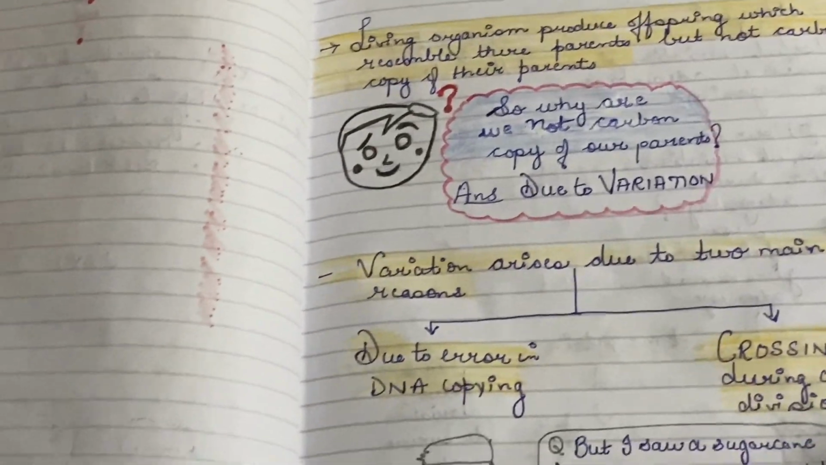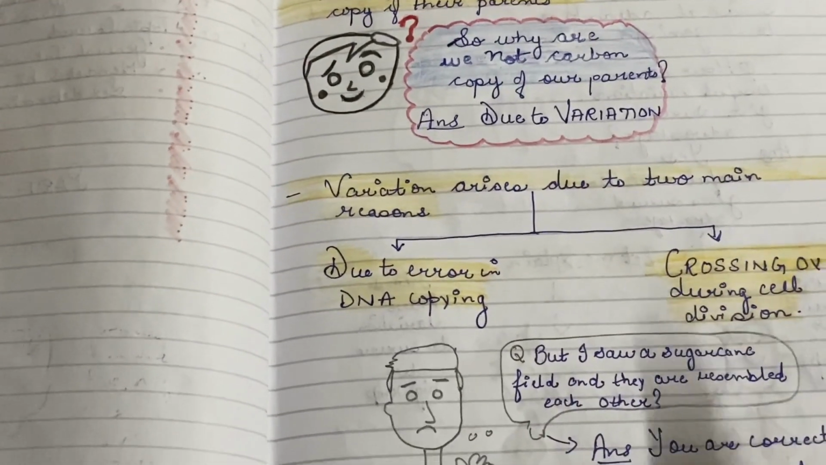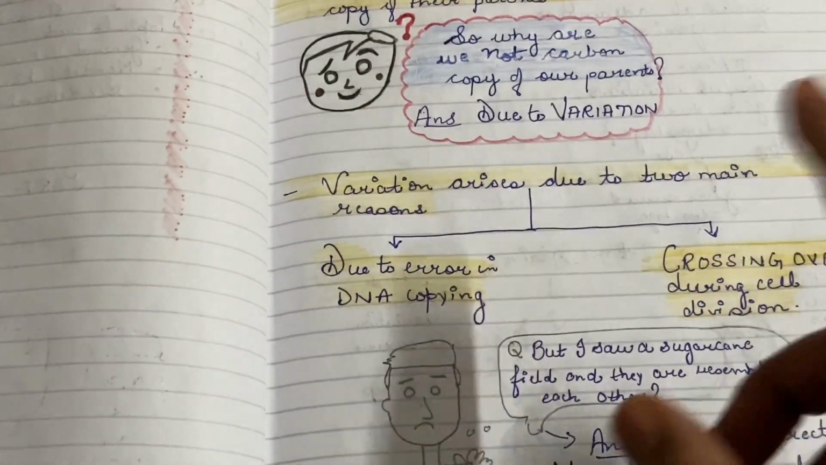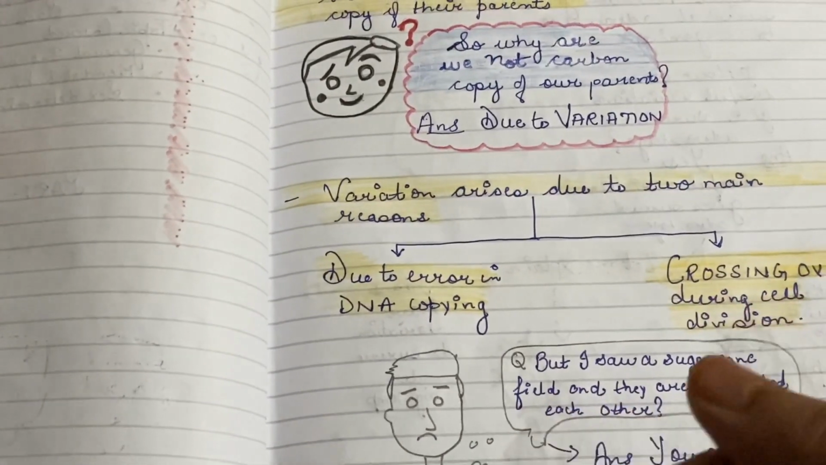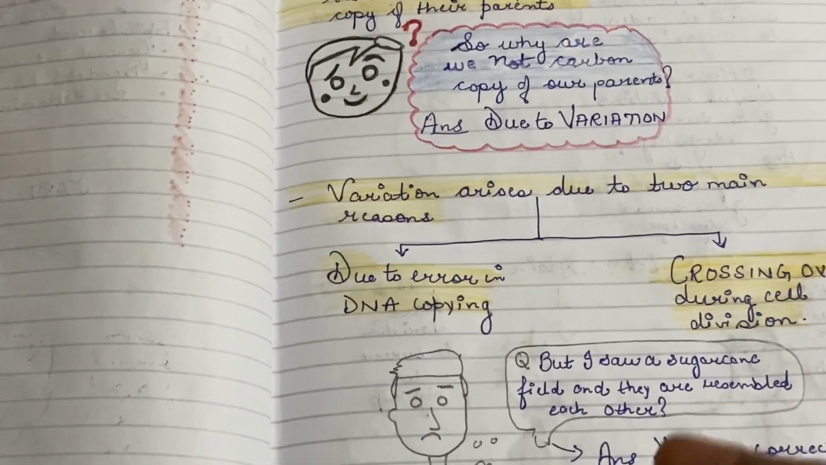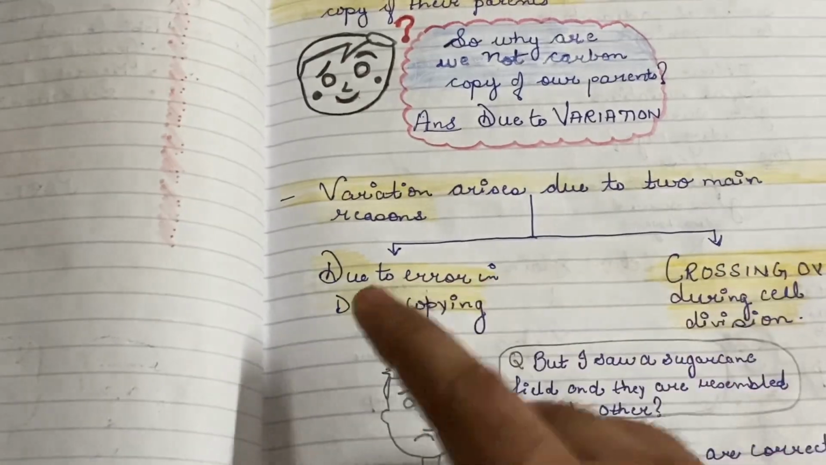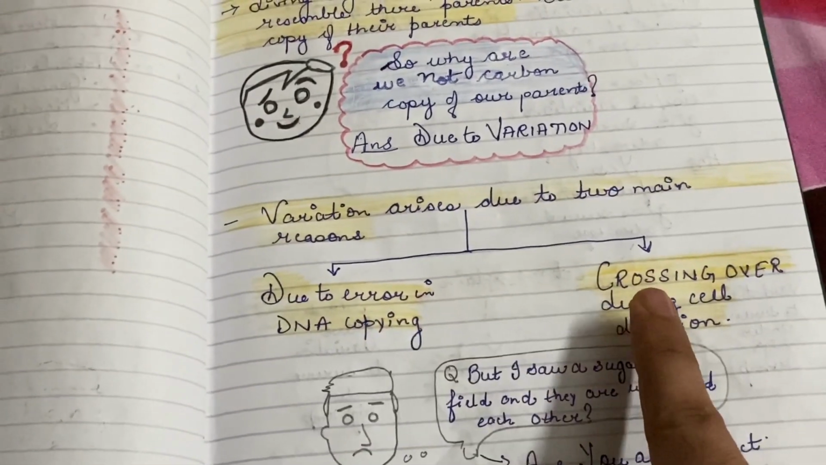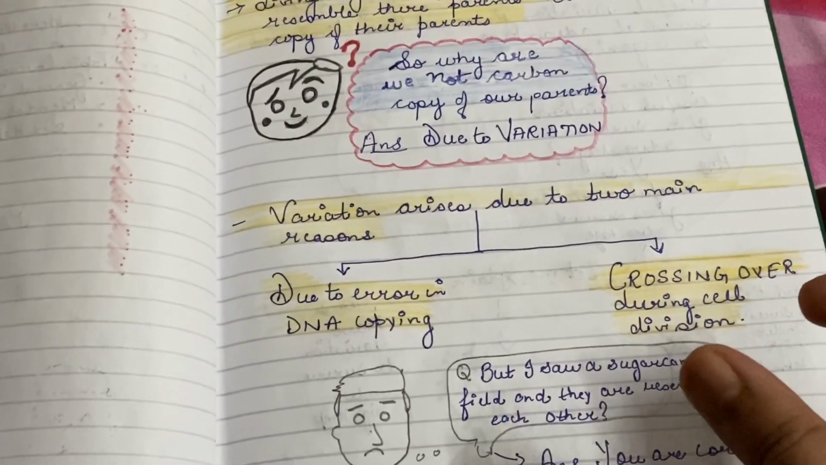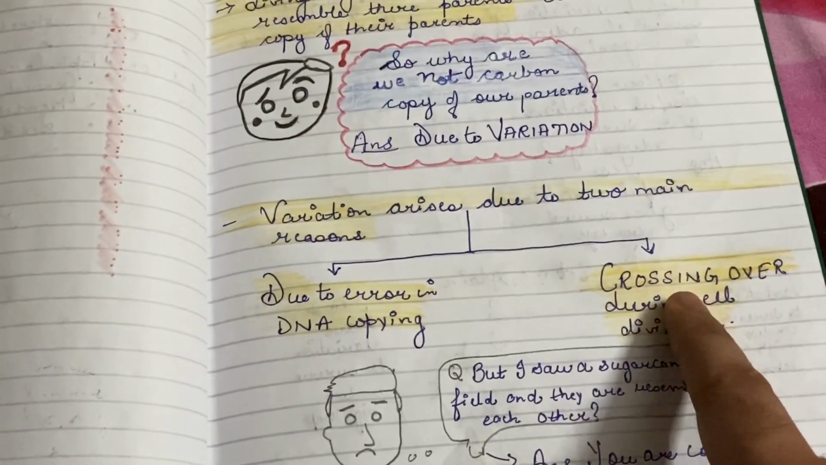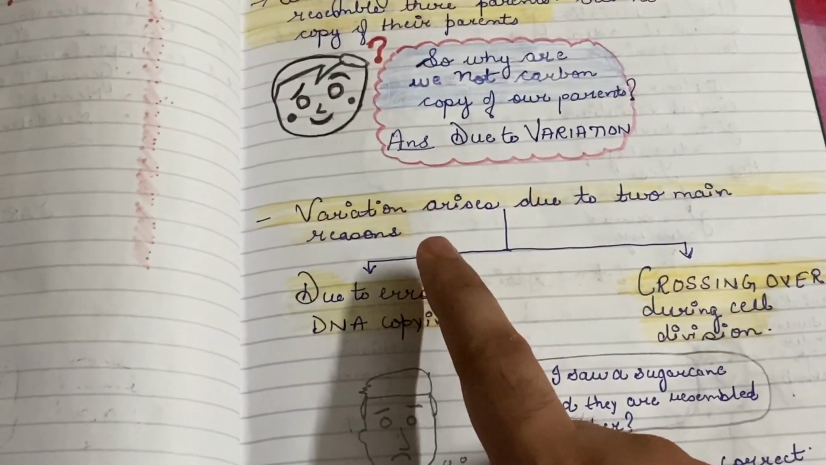Now, this variation arises due to two main reasons. First is error in DNA copying, a mistake in DNA copying. We know that during reproduction, DNA replicates, and during the replication of DNA, if there is any mistake, this leads to variation. And second is crossing over during cell division. When there is exchange of genetic material between two homologous chromosomes, it is known as crossing over, and due to this crossing over during cell division, variation arises.